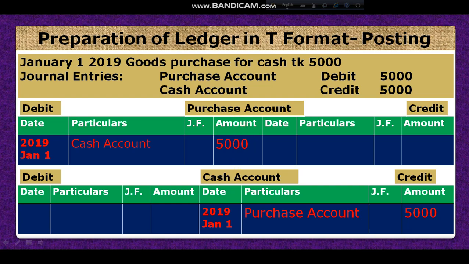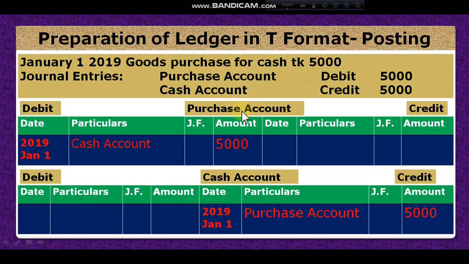Now how can we post it? Look here. When I open the purchase account, that means purchase is debit. So in the debit side, look at this ledger, debit side and credit side. Last class we discussed the format of the ledger. So which side will I record? Because I am opening the purchase account, I have to record in the debit side of the purchase account. This is the formula of posting to the ledger. If in the journal it is on the debit side, then I have to record it on the debit side, and if in the journal it is on the credit side, then I have to record it on the credit side.